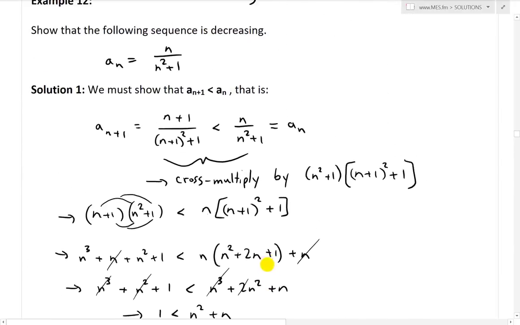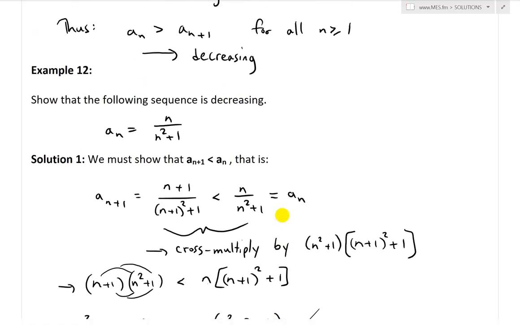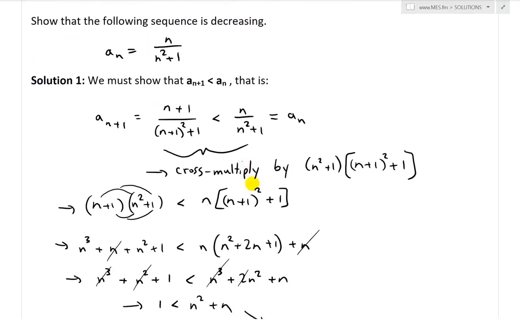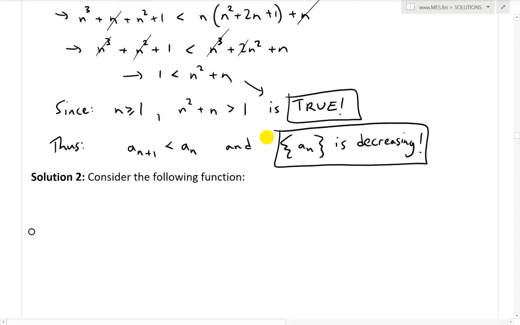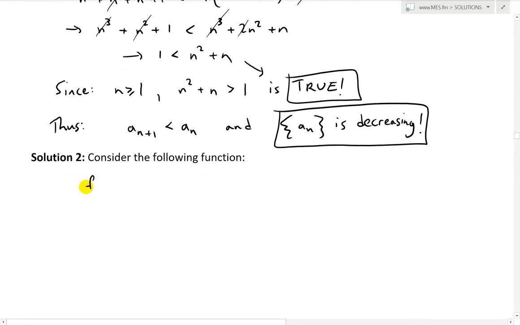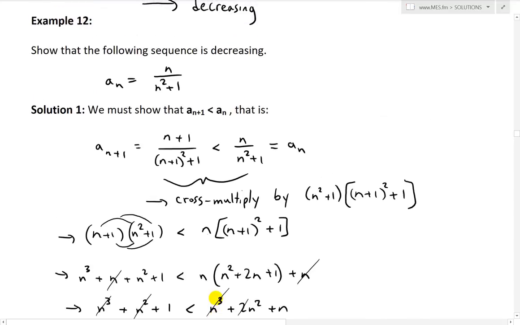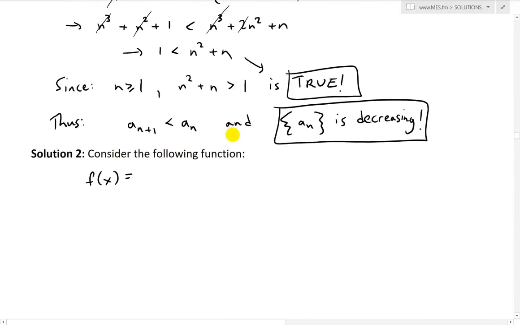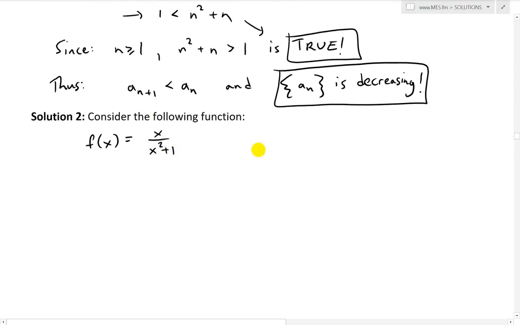In this one, we could use derivatives. So we could prove that this is decreasing using derivatives instead of doing it this way. So consider the following function, and this will be part of solution 2. Let's say we have f of x. It's just writing the sequence in function form. So instead of positive integers, we'll write it for all real numbers. So f of x equals 2x over x squared plus 1, replacing n with x, like that.